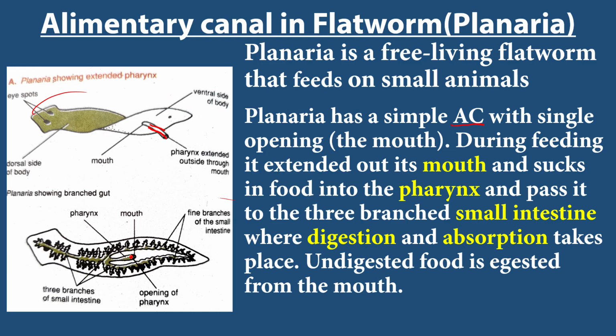It branches into three parts: one to the head and two to the body. In that intestine is where digestion and absorption take place. The food that is undigested passes out through the same mouth it used to ingest the food. So you have just one opening, which is used for both ingestion and ejection. Digestion and absorption take place in their three-branched intestine.